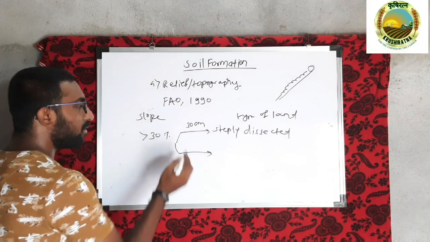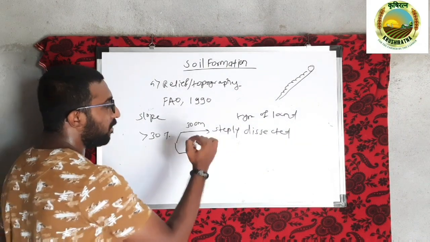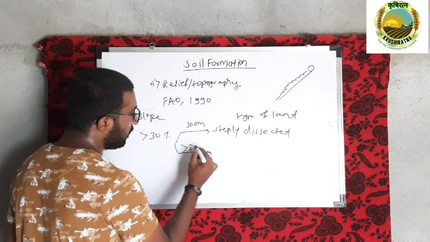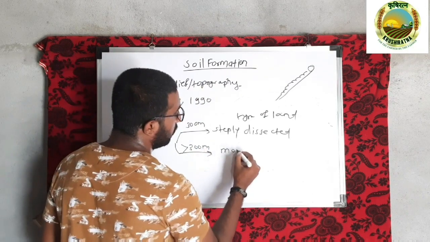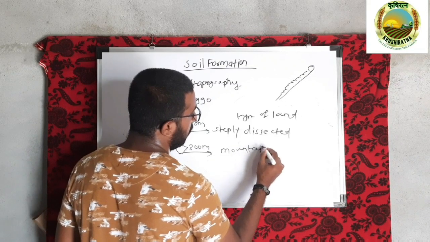And if the slope is more than 30% and the elevation ranges more than 300 meter, then we call it mountainous, म्हणजेच काय, तर पर्वतीय भाग.